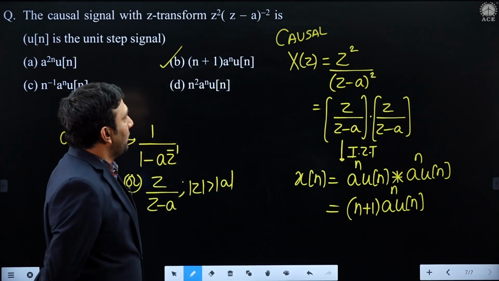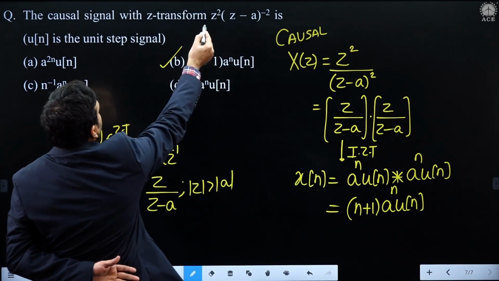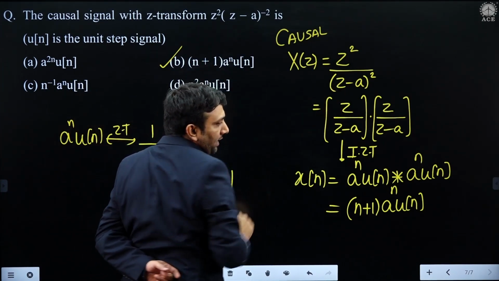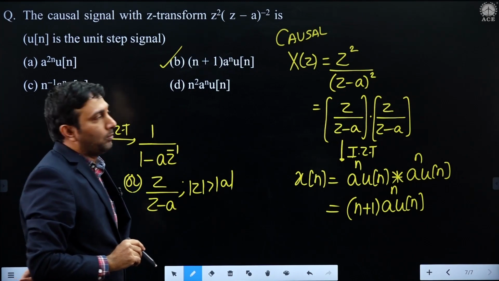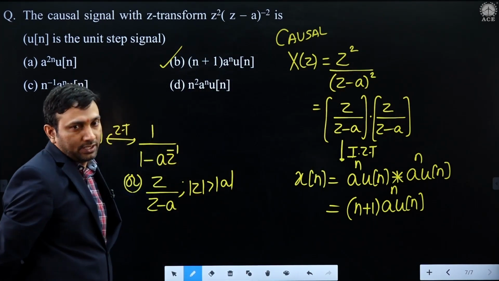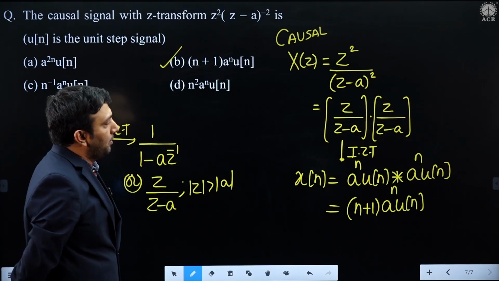The Z transform of a causal signal is mentioned as z square into (z minus a) whole power minus 2. That can be written this way, or not? (Z minus a) whole power minus 2 means 1 by (z minus a) whole square. Find out the time domain signal.